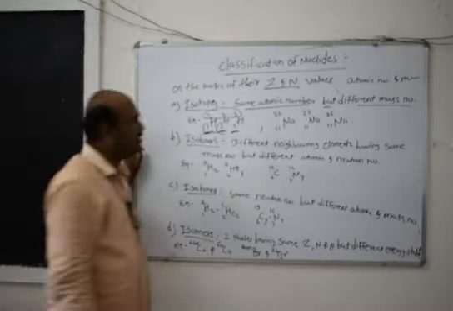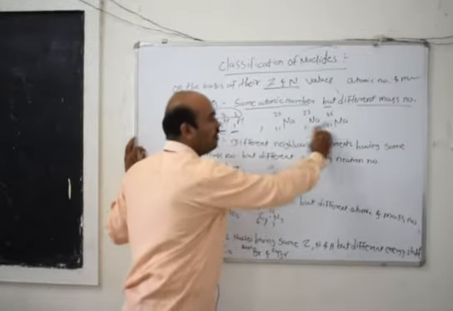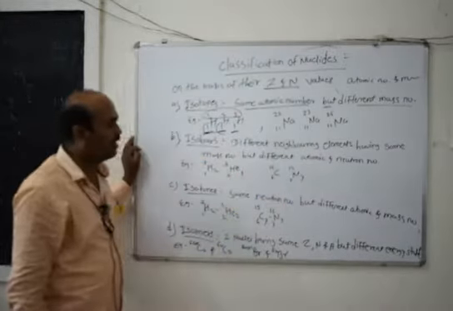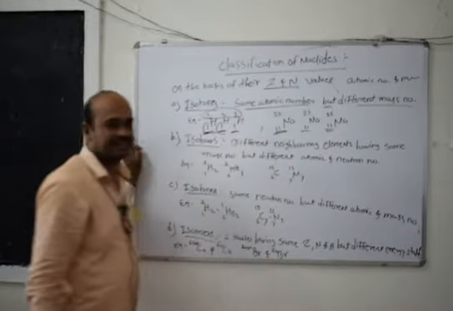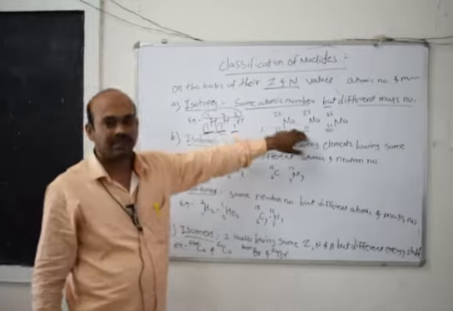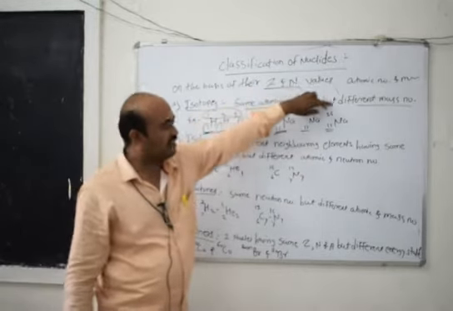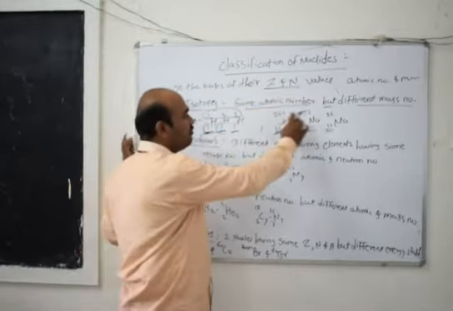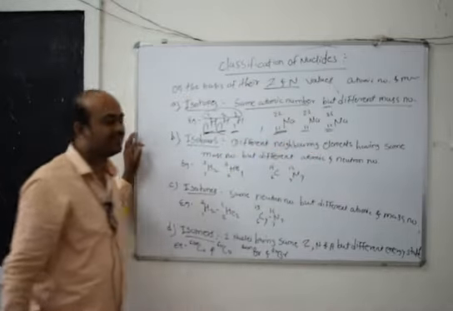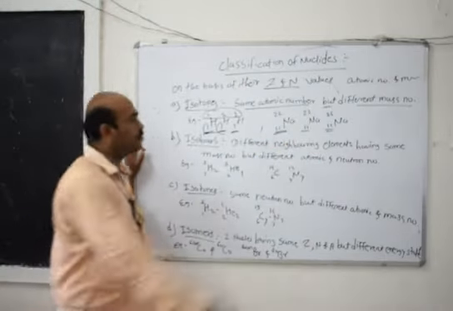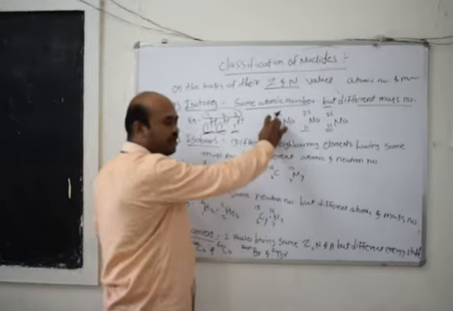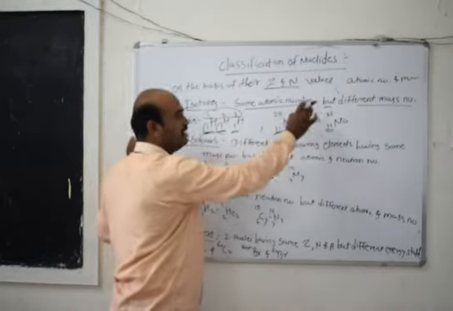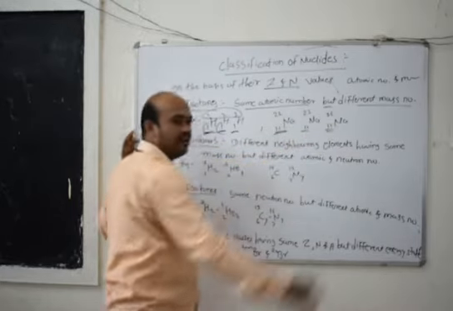Then see another example, sodium. In sodium, the atomic number is 11. In three cases the atomic number is the same but the mass number is different, that is 22, 23 and 24, and these three are the isotopes of sodium: sodium 11 22, sodium 11 23 and sodium 11 24.